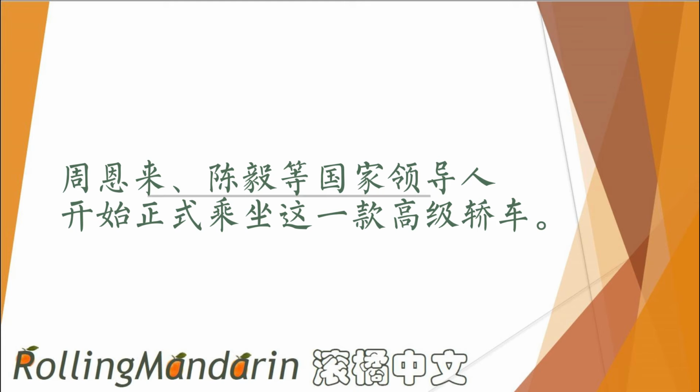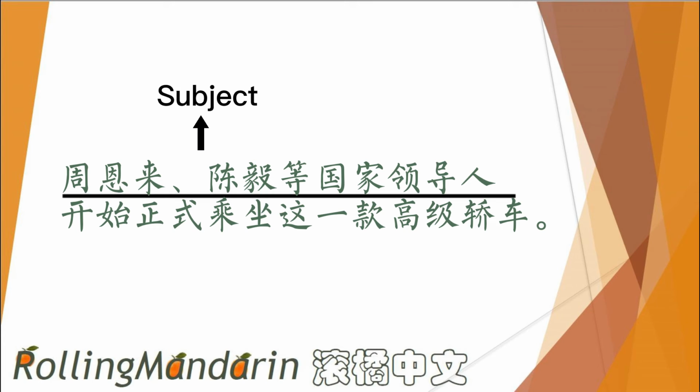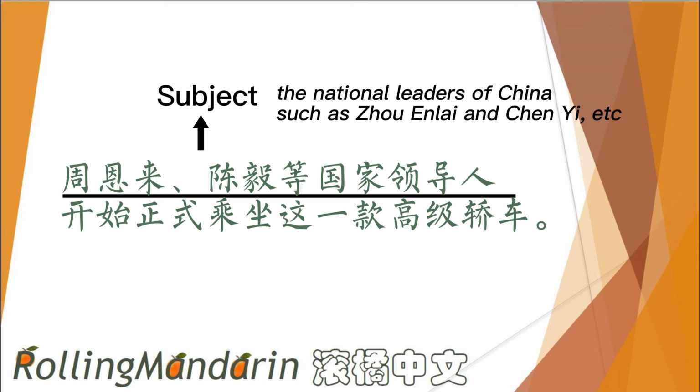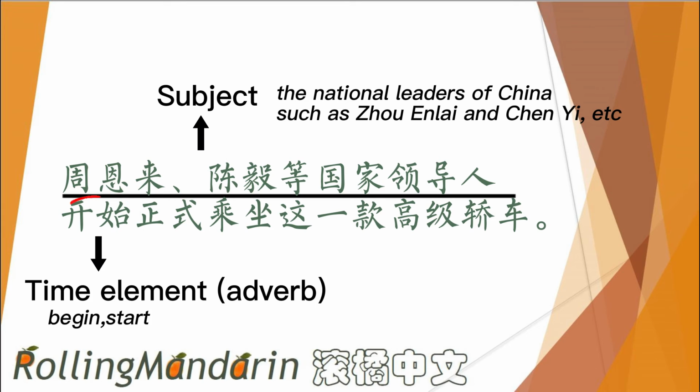The same theory can be applied to another sentence in this text. 周恩来、陈毅等国家领导人 is the subject. It means the national leaders of China such as 周恩来 and 陈毅. The time element is 开始, which means begin, start. The adverb is 正式, which means officially. An adverb will be put in front of the verb for sure.